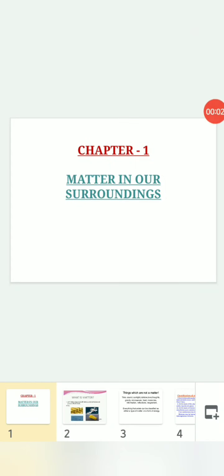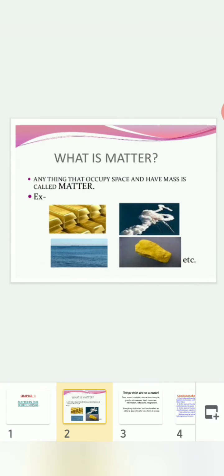Chapter 1, Matter in our surroundings. So, what is matter? Anything that occupies space and has mass is called matter. For example, you can see in the picture here, you have gold bars, you have sea, you have clouds, and you have a rock. So, these are all made up of matter.